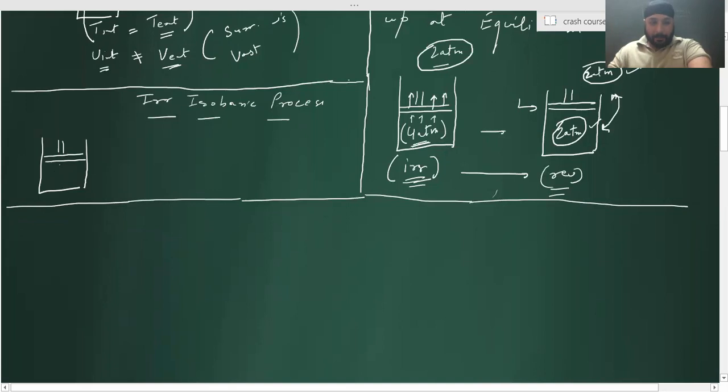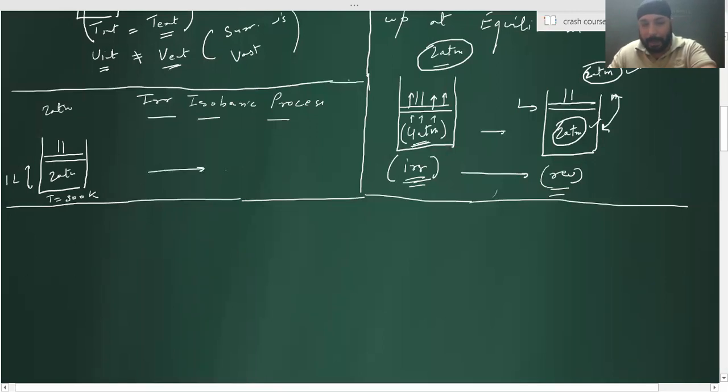Now understand that internal pressure is 2 atm, external pressure is 2 atm. Any doubt in that? And the pressure remains constant throughout the process. Take care. Now initial volume, let's say I have taken it as 1 liter, and initial temperature I have taken it as 300 Kelvin. Correct? Yes, sir.